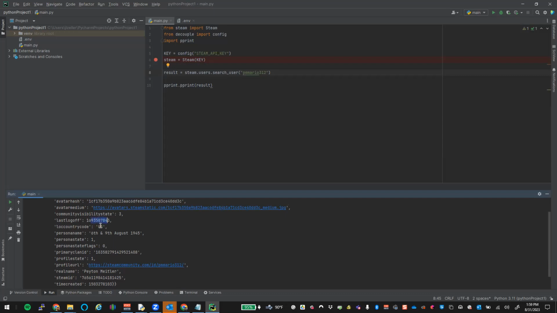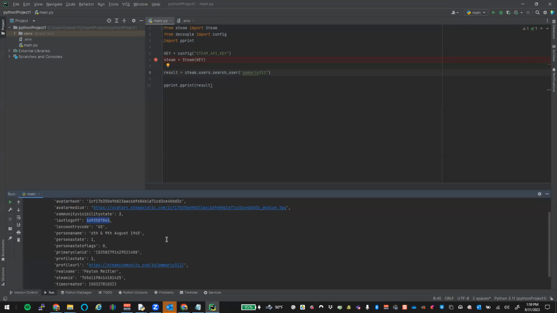Our last log off, does anybody know what this number would mean? No. All right, that's date since epoch. Does anybody know what epoch is? Like the universal computer time? It is. Like January of 19 something? Very close. 1970.